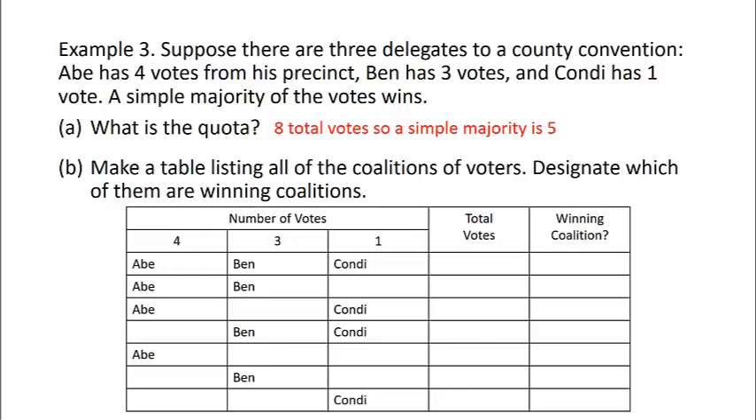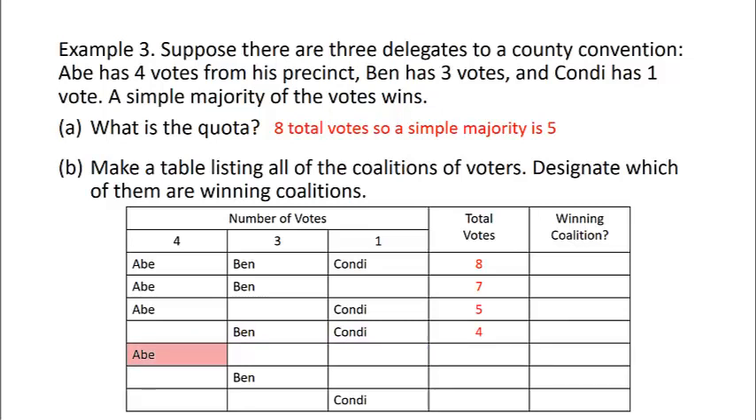Here's a table of all possible coalitions. So it could be that Abe, Ben, and Condi all decide to vote together. In that case, the total number of votes between the 3 of them would be all 8. It could be that just Abe and Ben decide to vote together. Between the 2 of them, they have 7 votes available. Maybe Abe and Condi will create a coalition. If they vote together, they have 5 votes available. Or it could be that Ben and Condi vote together and they would have 4 votes up for grabs.